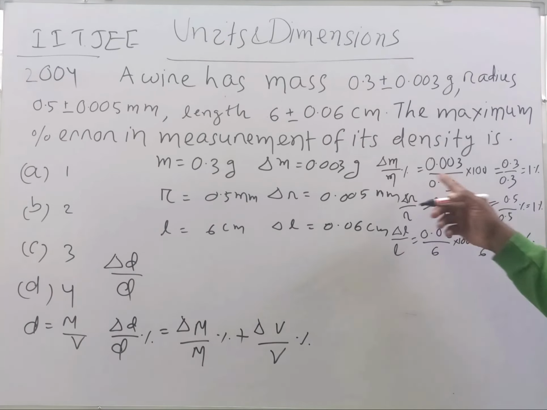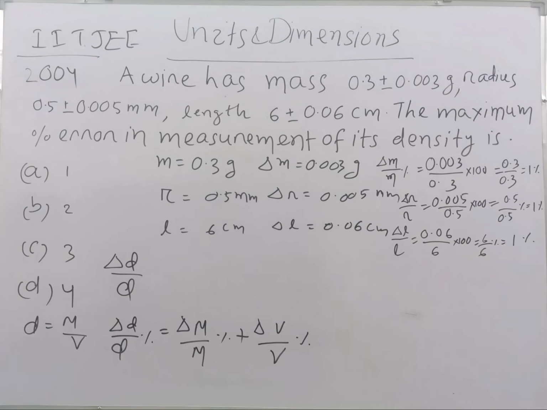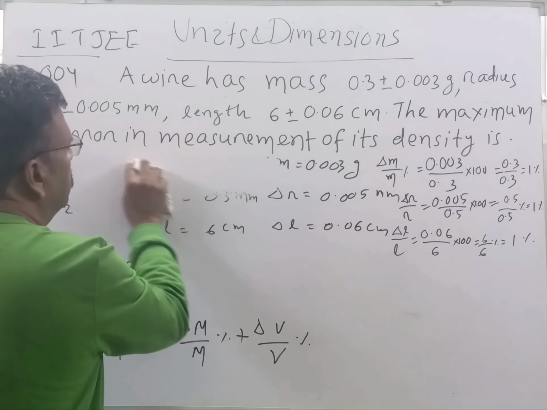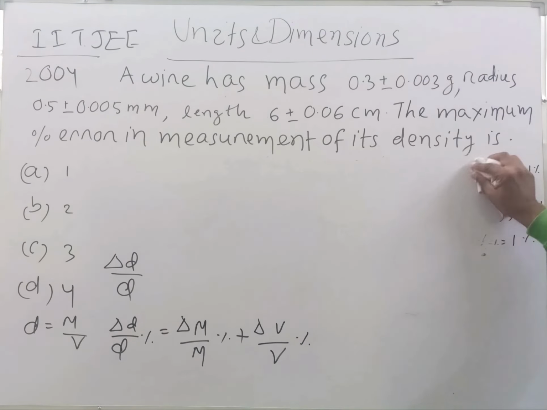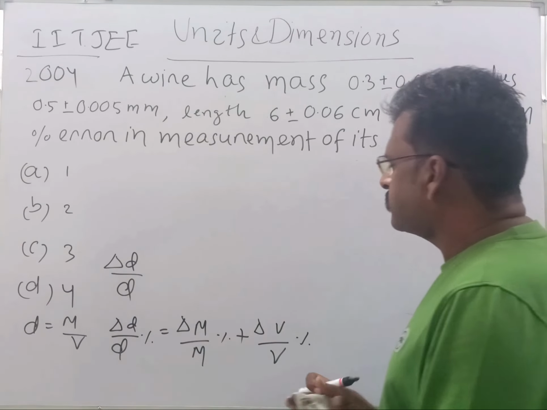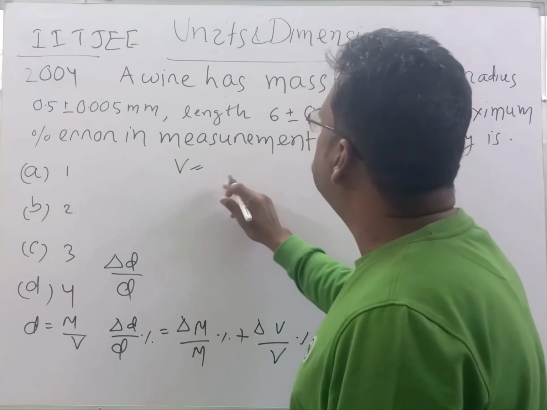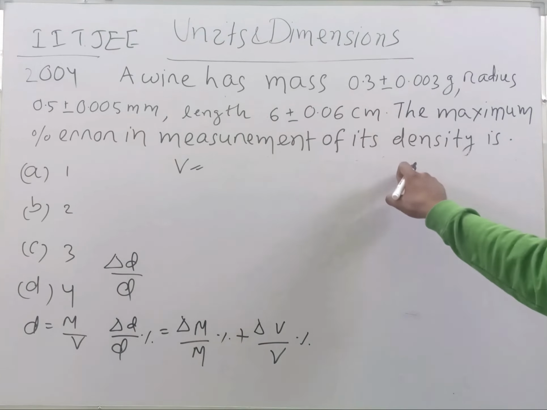So the maximum possible error in measurement of mass is 1%, maximum possible percentage error in measurement of radius is also 1%, and the maximum possible percentage error in measurement of length is also 1%. All of them have maximum possible percentage error, student, 1%. So, student, what is V, volume? From the geometrical description here, we know radius is given, length is given.